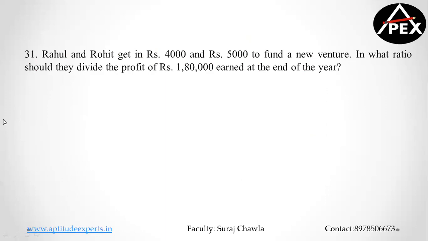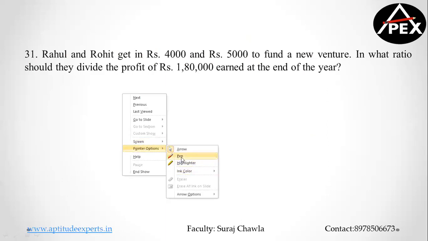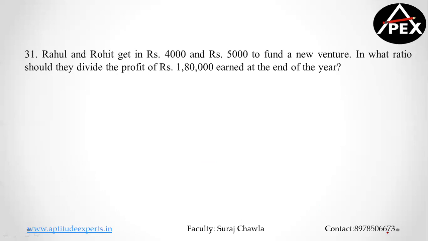In what ratio will they divide the profit? Can you calculate the profit also? Yeah, so they get in with rupees 4,000 and rupees 5,000 to fund a new venture. That means they started together.